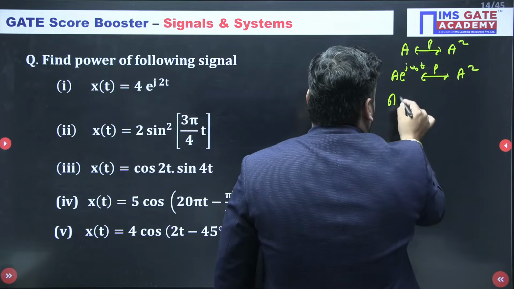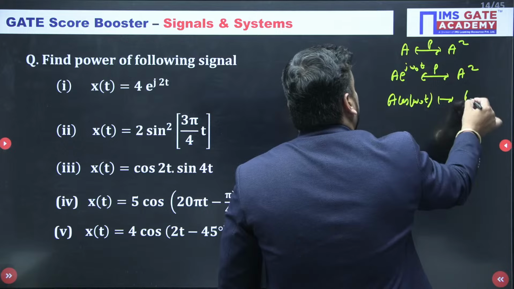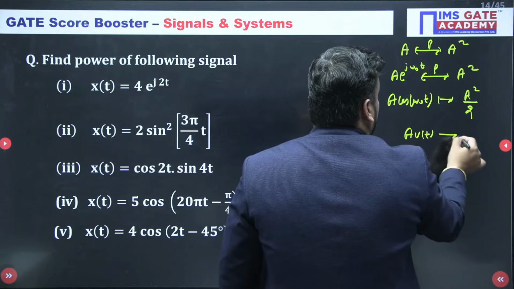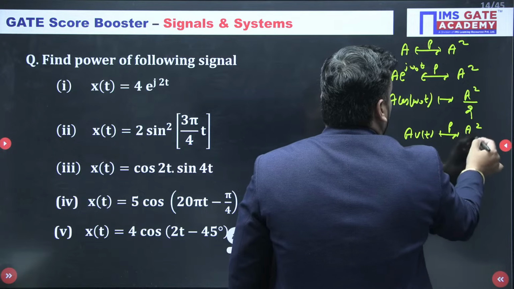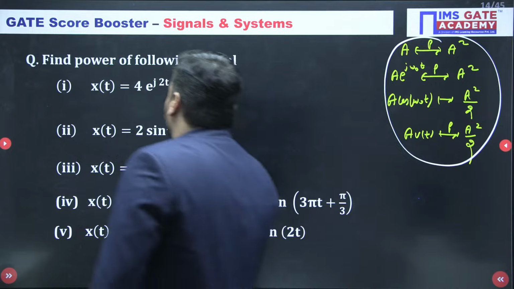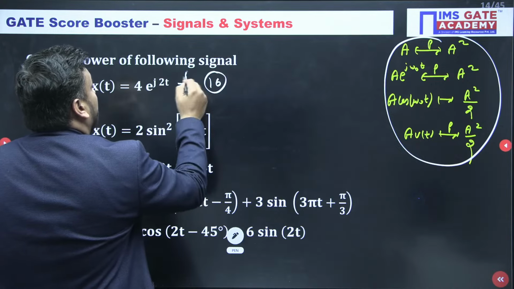Similarly, you know that a cos squared omega 0 t, or sin squared omega 0 t, or a cos omega 0 t to the power, is nothing but a square by 2. Similarly, a u(t) power is again a square by 2. So these are the standard results, a short trick as far as power is concerned. So its power is nothing but a square, which means 16 only, quickly.